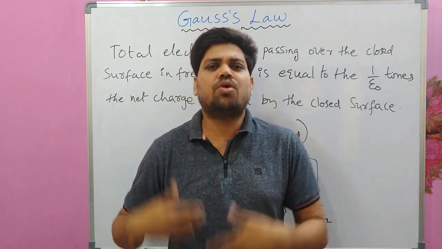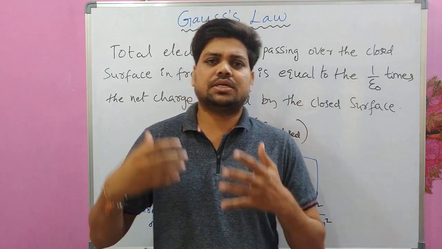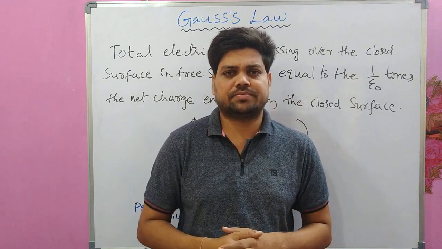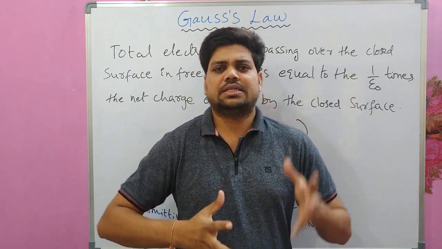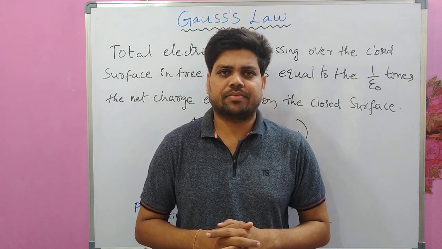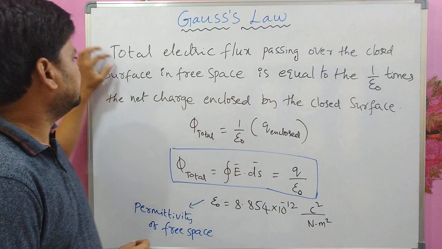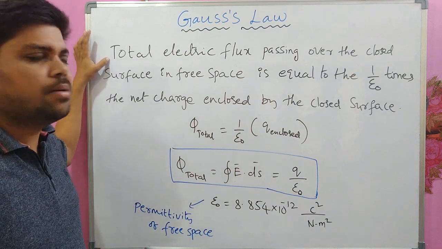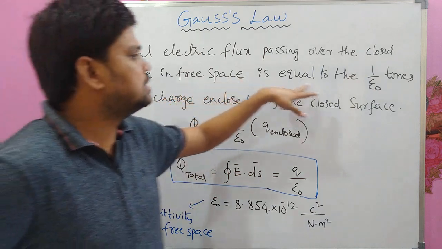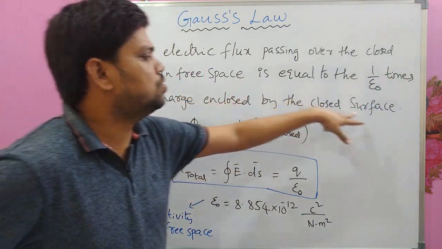But Gauss law is more useful than Coulomb's law, because Gauss law can be used to find out electric field due to complicated charged bodies also, the complicated systems. So that is why this law has a lot of importance in electrostatics. The statement for Gauss law is this: the total electric flux passing over the closed surface in free space is equal to 1 by epsilon naught times the net charge enclosed by the closed surface.